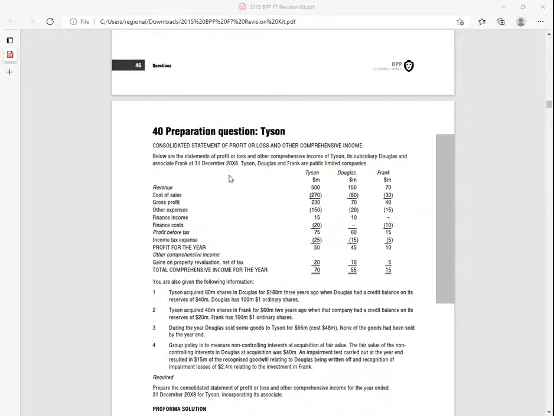Tyson, Douglas, and Frank are public limited companies. The shares are trading outside there. Great. So I can see the income statement items, revenue, all the way up to OCI. We have the normal income, which ends here, profit for the year. And then we have other comprehensive income.